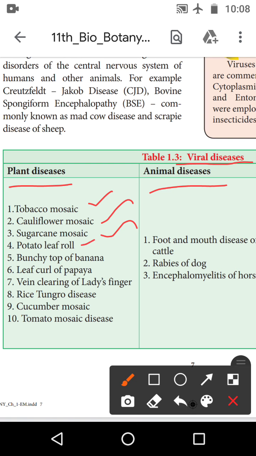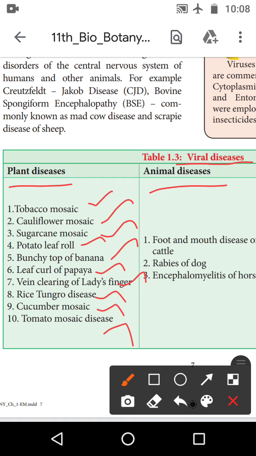Then potato leaf roller, bunchy top of the banana, leaf curl of the papaya plant, vein clearing of the lady's finger, rice tungro disease, cucumber mosaic virus and tomato mosaic disease. So these 10 diseases are caused by viruses in plants.